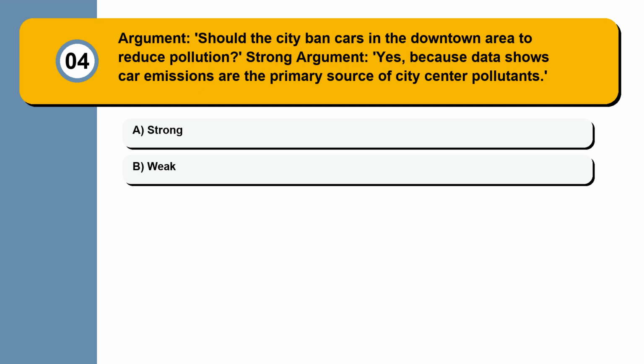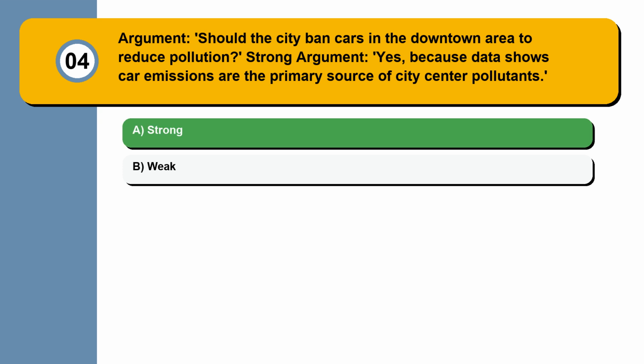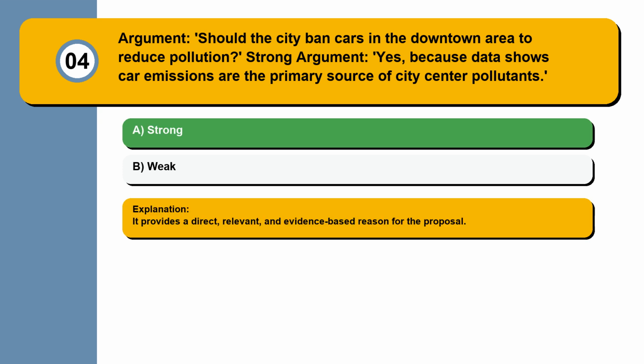Question 4. Argument: should the city ban cars in the downtown area to reduce pollution? Strong argument: yes, because data shows car emissions are the primary source of city center pollutants. Strong. Weak. It provides a direct, relevant, and evidence-based reason for the proposal.